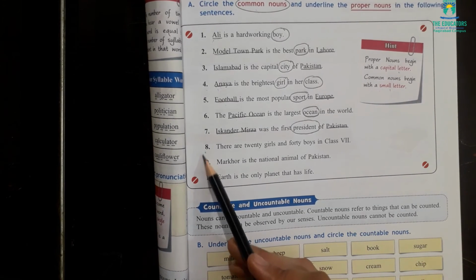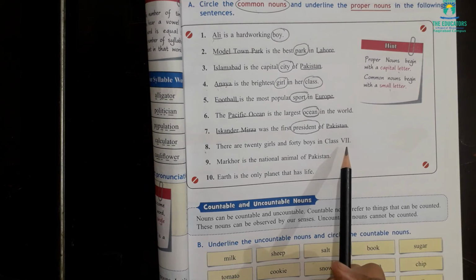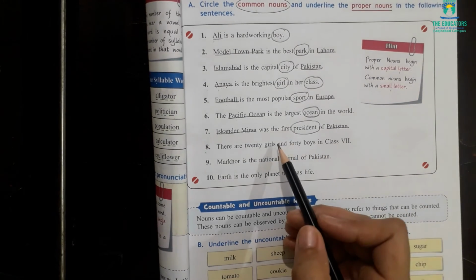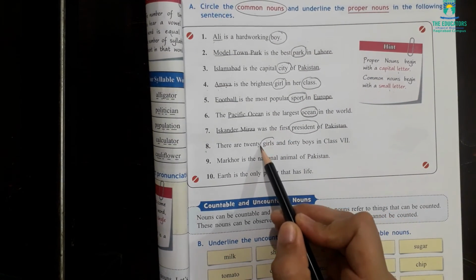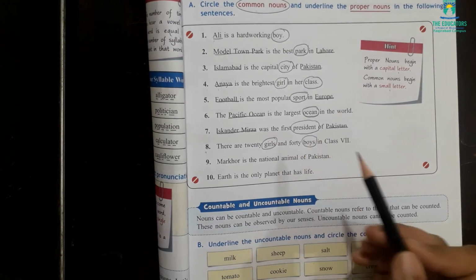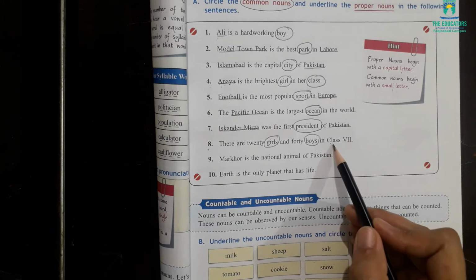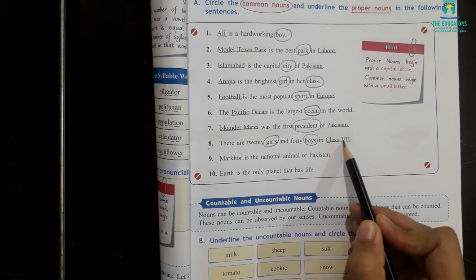The eighth sentence here we have: there are 20 girls and 40 boys in class 7. Now you can see girls, common noun; boys, common noun; and class 7, it's a proper noun, so I will underline it.